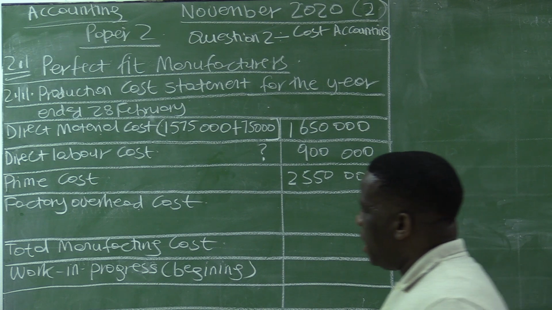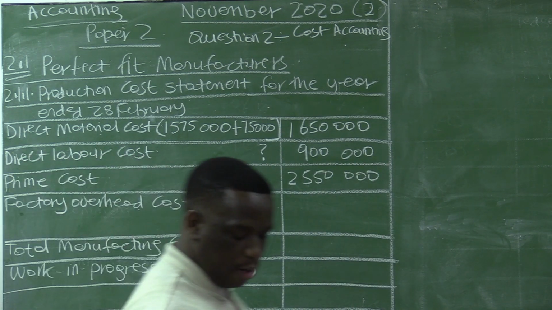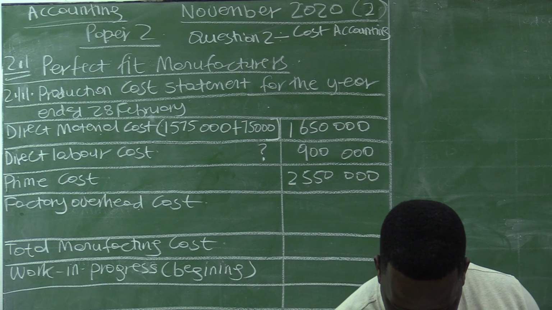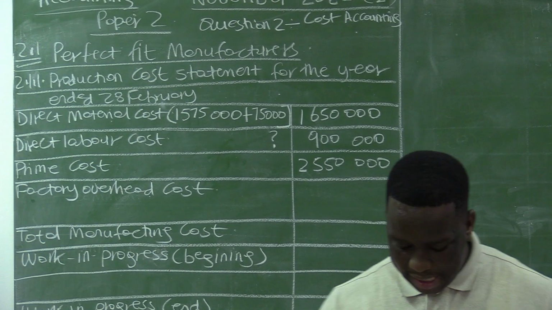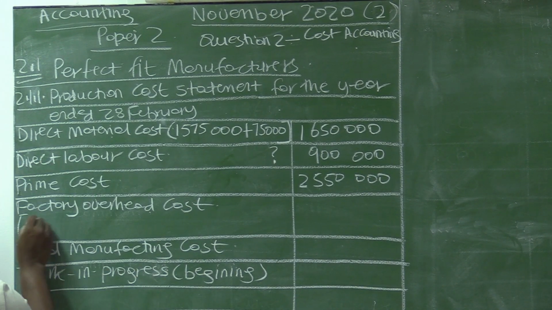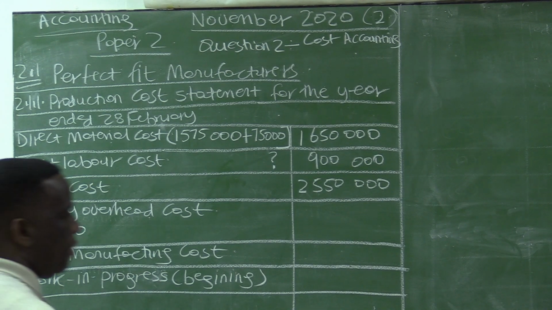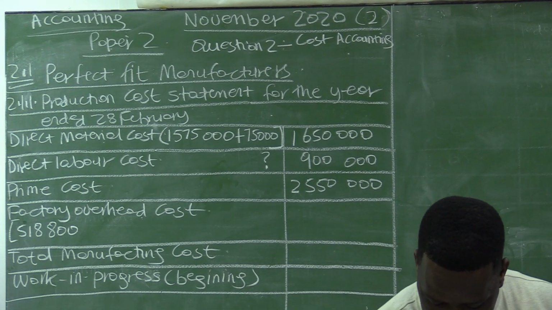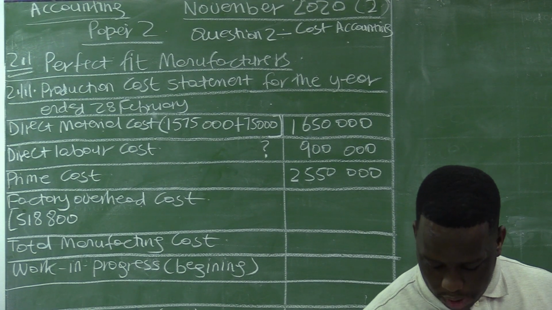Right. Then now we want to calculate factory overhead cost. Let's see what is given here. The factory overhead cost is given at 518,800. That's the amount given before considering the adjustments which are here. So let's look at the adjustment. The first adjustment here is under information C bullet 2.